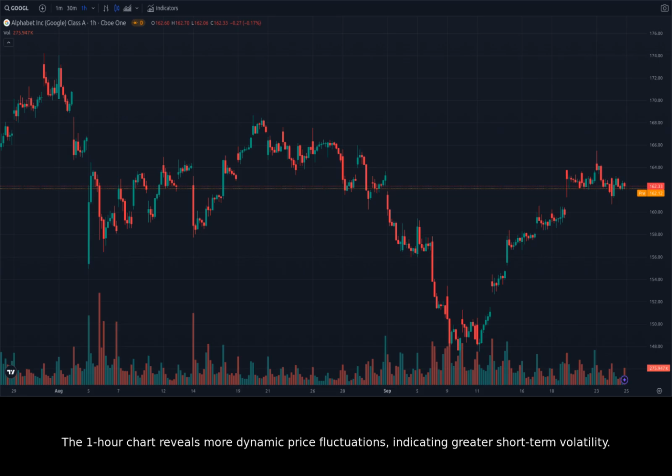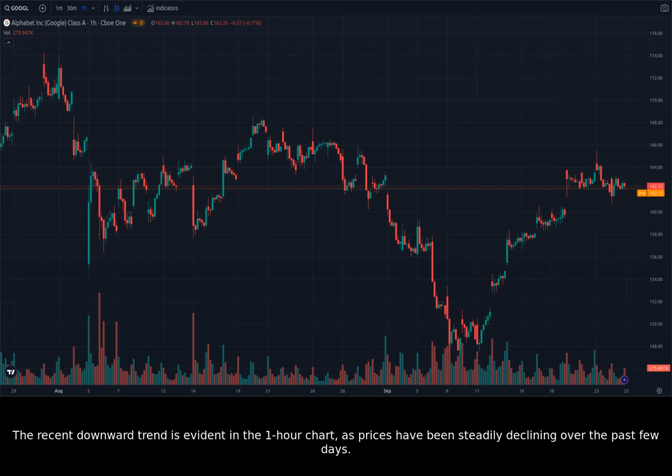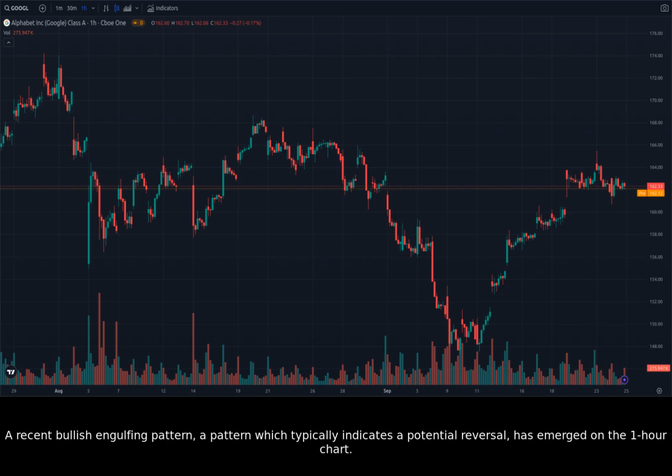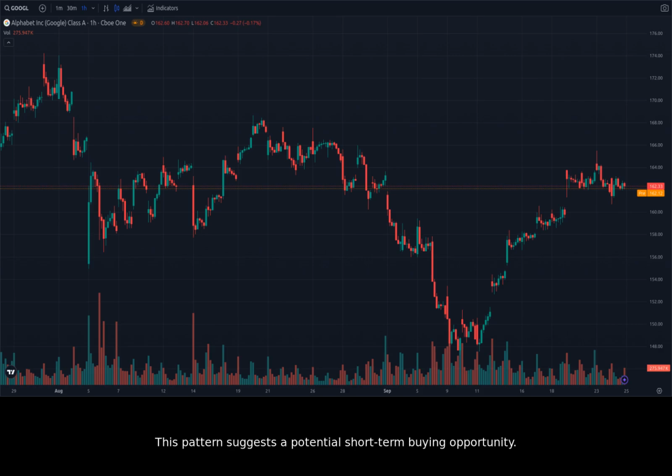The 1-hour chart reveals more dynamic price fluctuations, indicating greater short-term volatility. The recent downward trend is evident in the 1-hour chart, as prices have been steadily declining over the past few days. However, there are some interesting price patterns forming. A recent bullish engulfing pattern, a pattern which typically indicates a potential reversal, has emerged on the 1-hour chart. This pattern suggests a potential short-term buying opportunity.